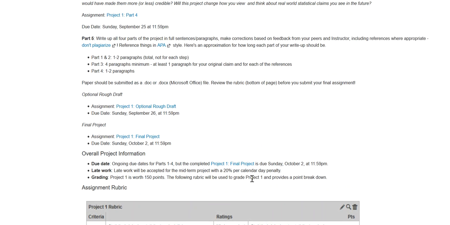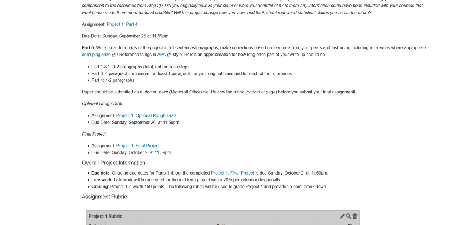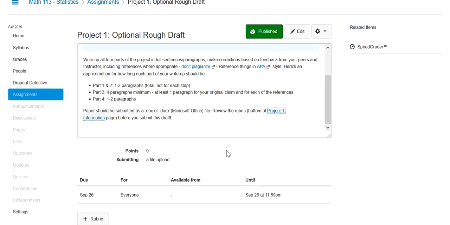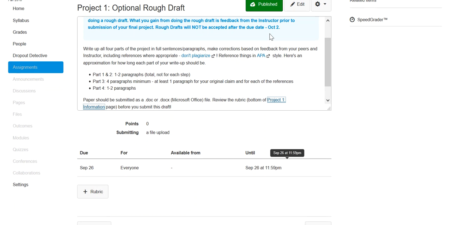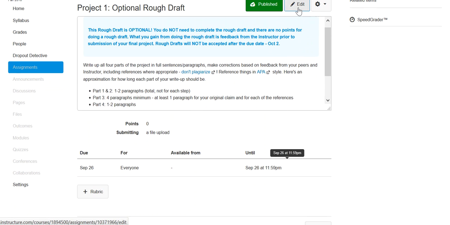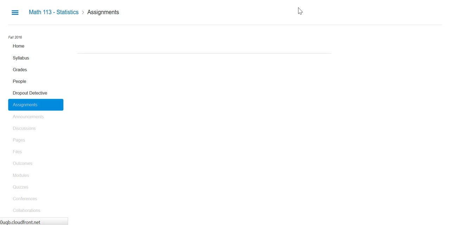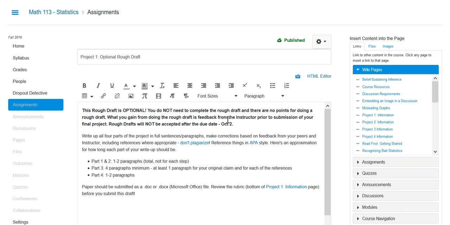Otherwise, you know what, it says this is due Sunday, October 2nd. I'm wondering if this is a typo. Okay, so I'm sorry, where it says this is due October 2nd, I'm just going to edit it really quick. I apologize. Originally it was October 2nd, but then I realized I had to flip it.